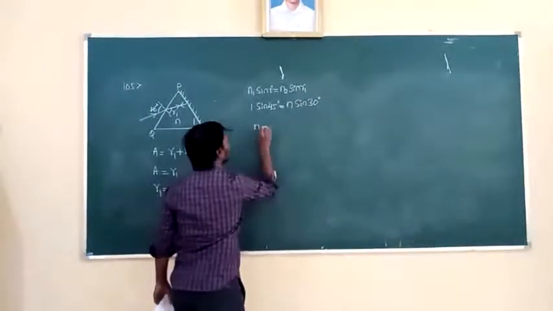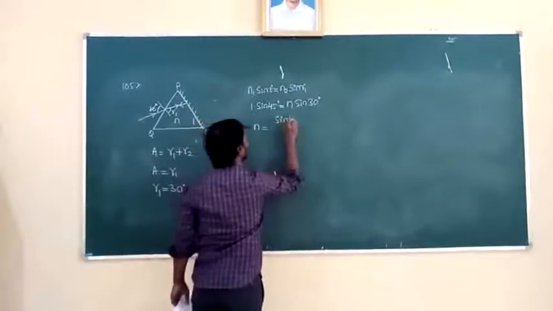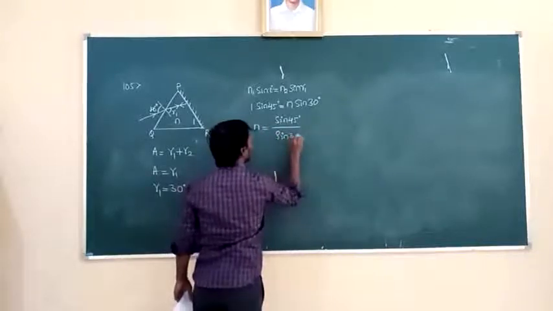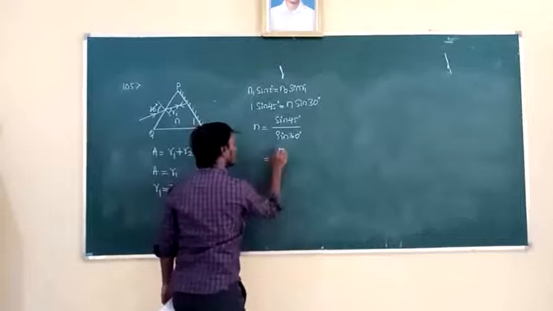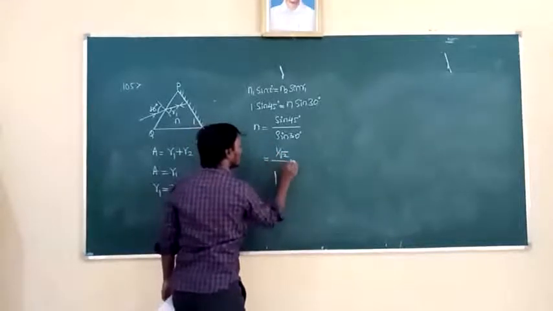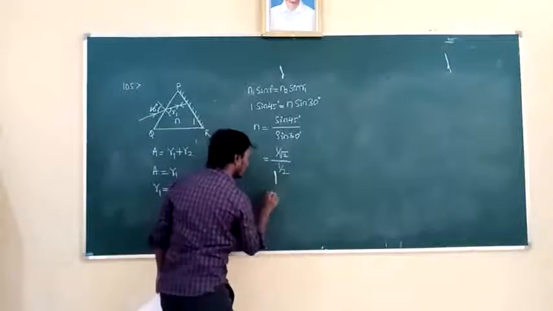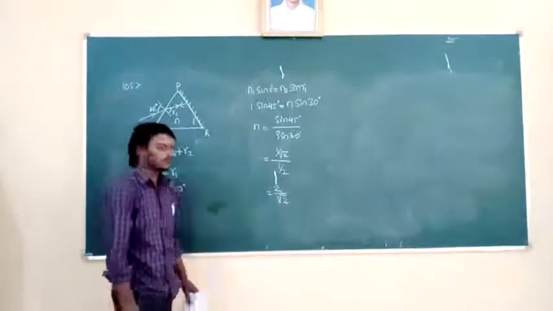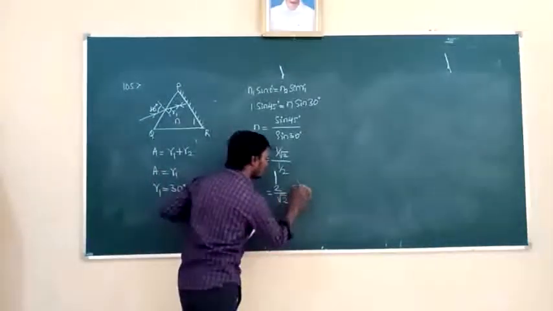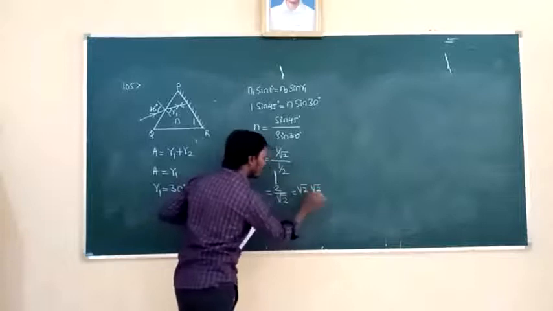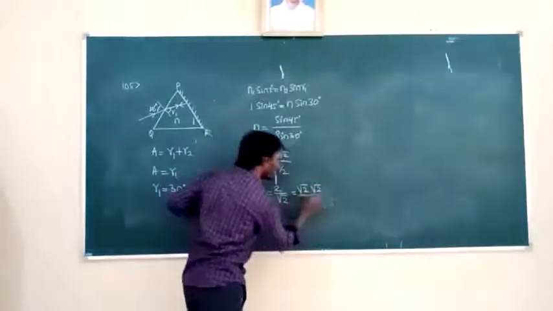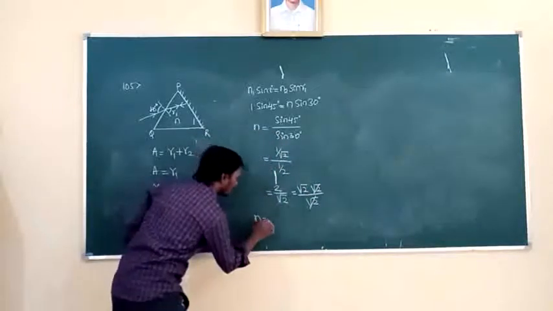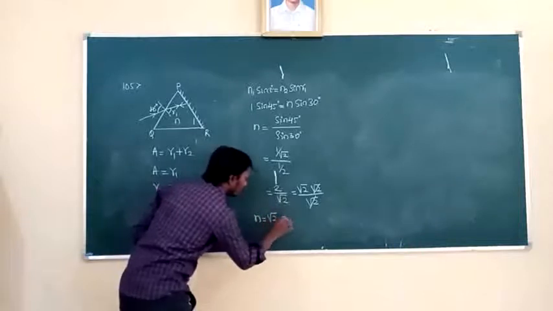Then N is equal to sin 45 divided by sin 30. What is the value of sin 45? That is 1 by root 2. What is the value of sin 30? That is 1 by 2. Then it is 2 by root 2. How to write 2 by root 2? I will write 2 as root 2 into root 2. Root 2 into root 2 again is 2. So divided by root 2, the root 2 gets cancelled. Then the refractive index of the prism is root 2. Root 2 means here it is 1.5.